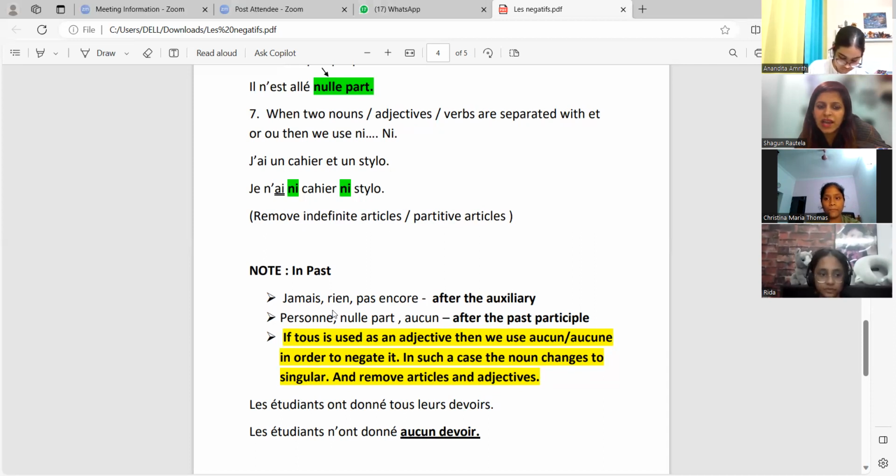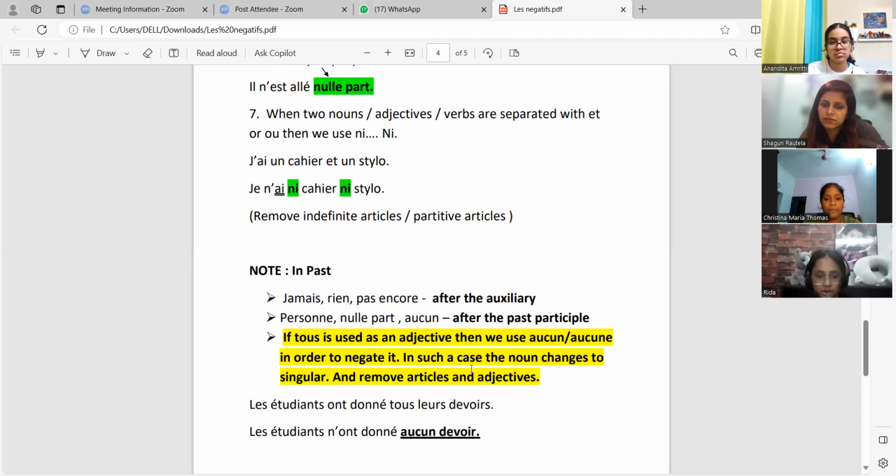And then I have a few notes for you. These are my last notes and we are done with negation. I want you to brief it. I will not share anything. You tell me one by one. It's very easy. I've written it in very simple language. Okay, Christina, would you like to start with these notes? Yes, ma'am.